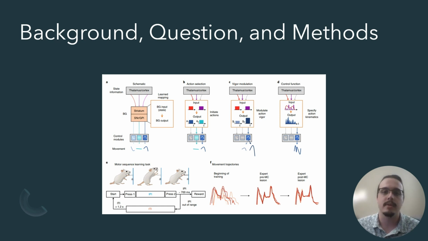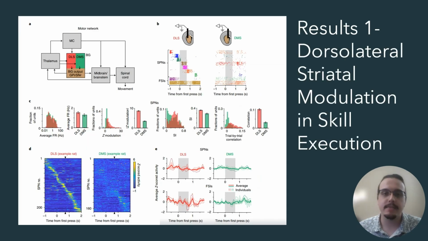The first evidence supporting their theory is given in figure F, where after learning sufficient movement patterns to solve the task, they lesioned the motor cortex in the expert rats and observed a preservation of these learned behaviors. Investigating this further, the researchers implanted recording electrodes in the dorsolateral or dorsomedial striatum of 3 rats, looking for activity in this region reflecting time-varying kinematic variables.